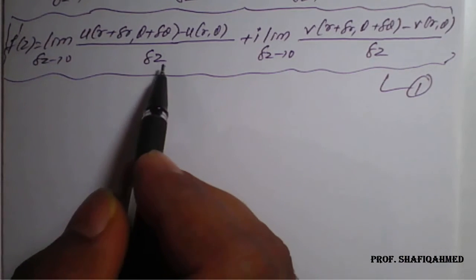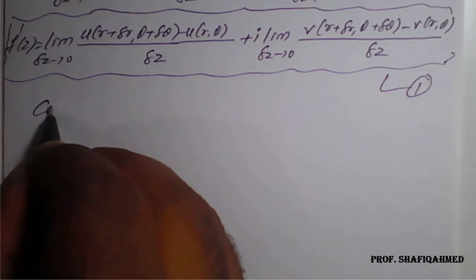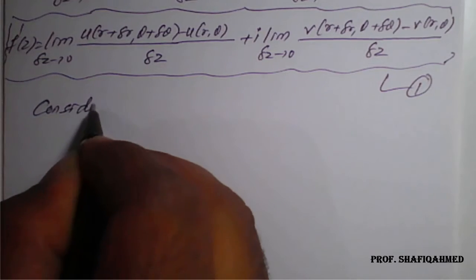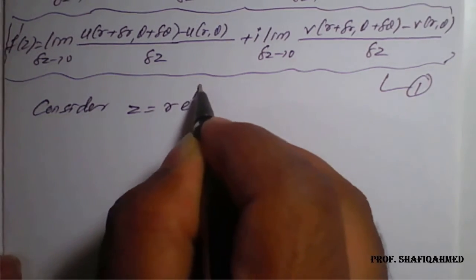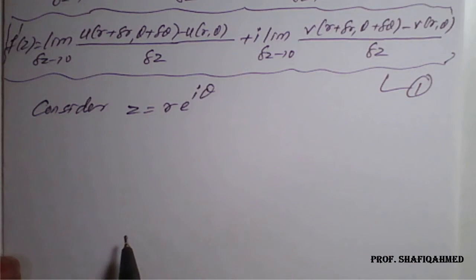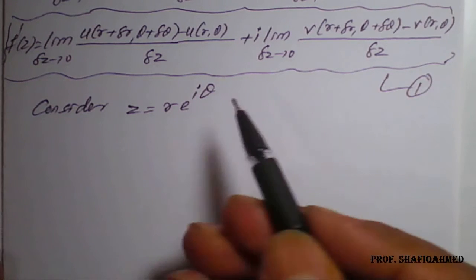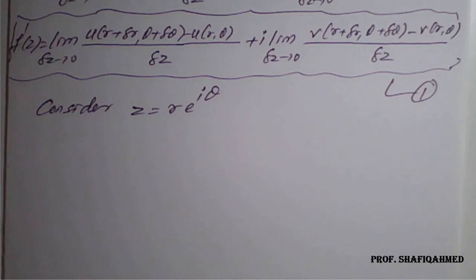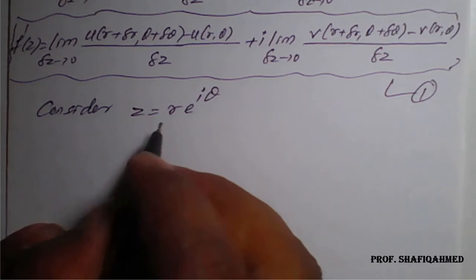Now, once we get the conditions here, consider z is equal to r into e raised to i theta. Since z is a function of r and theta, its derivatives will be partial derivatives.